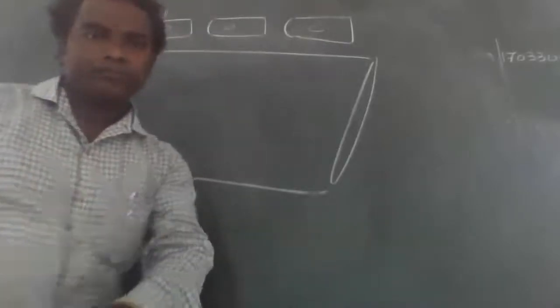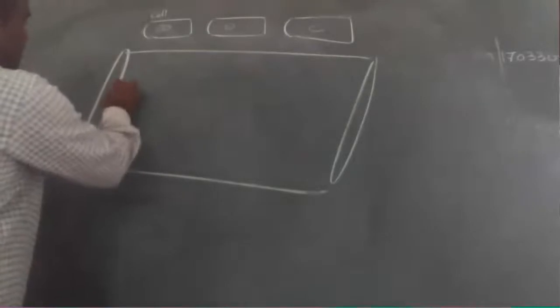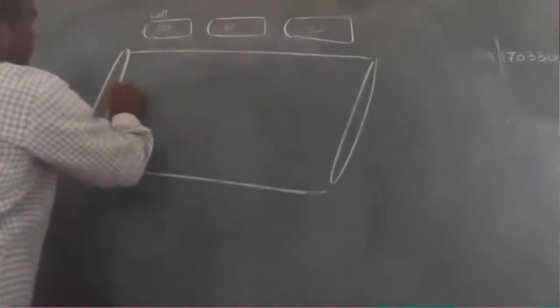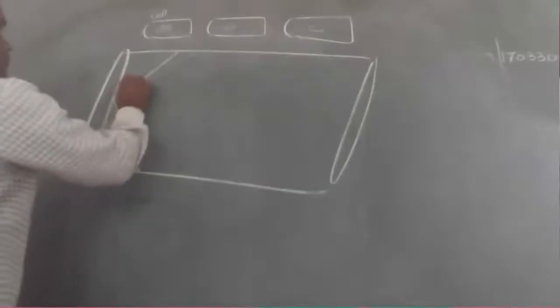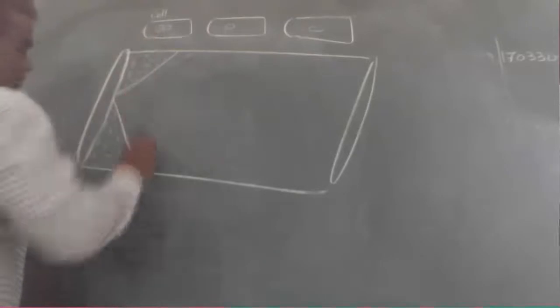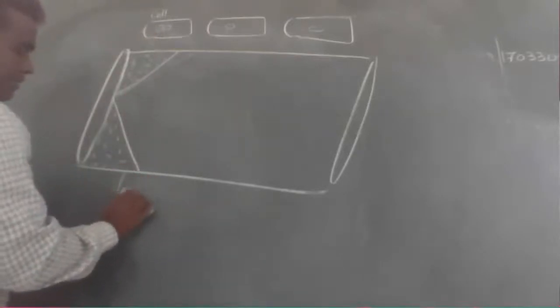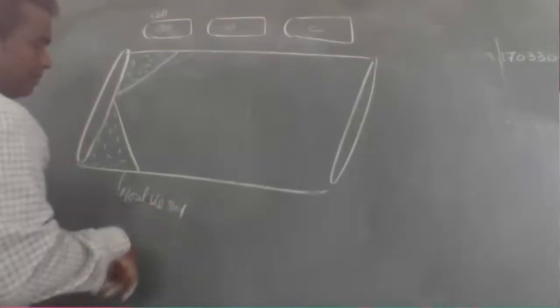What I can see here in this diagram: this is a blood vessel. This is blood.